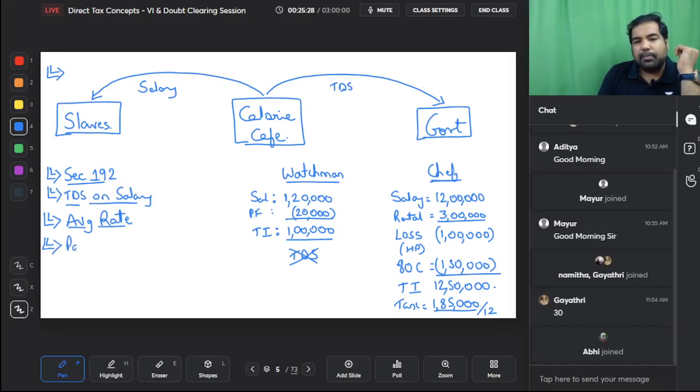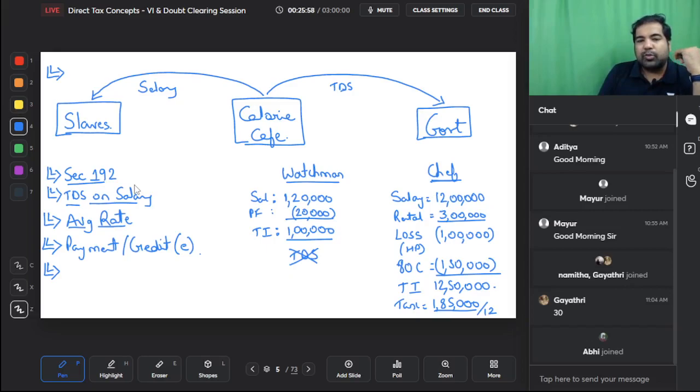Next, it is on payment basis or credit basis, whichever is earlier. So typically TDS is payment or credit, whichever is earlier. That means if the salary is paid in March but the credit happens in April, then in that case March will be considered. So whichever of these is earlier will be considered. As you know, guys, the payment has to be done by the 7th of the next month. This is constant for all TDS sections, except a few which I will clarify. Payment or credit, whichever is earlier.